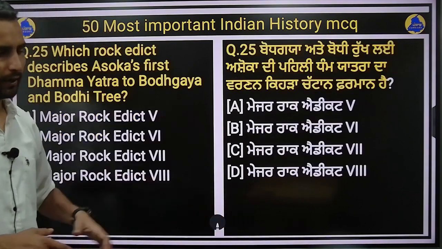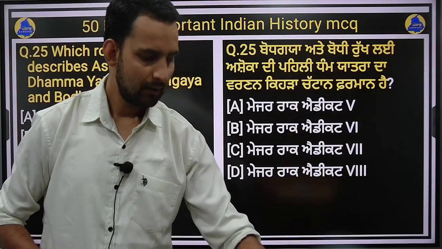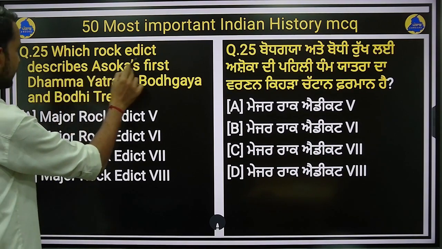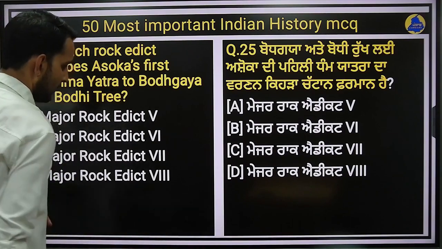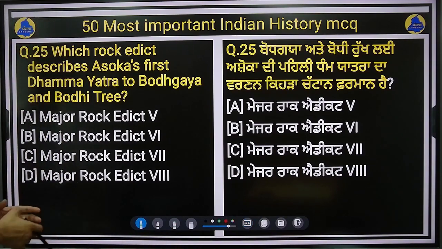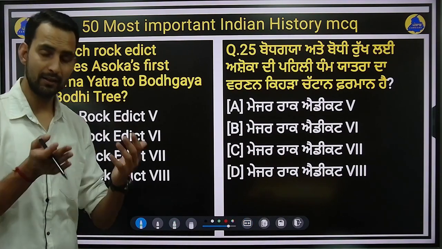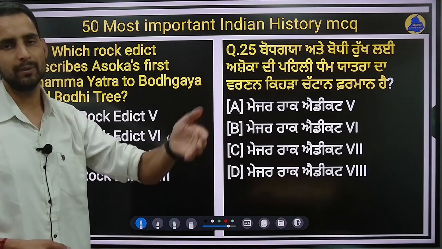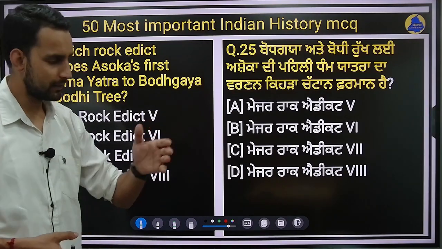We will move on to our next question. That is our question number 25. Which rock edict describes Ashoka's first Dhamma Yatra to Bodh Gaya and the Bodhi tree? This is a very important question. You see, Ashoka has constructed various rock edicts and pillar edicts, right?